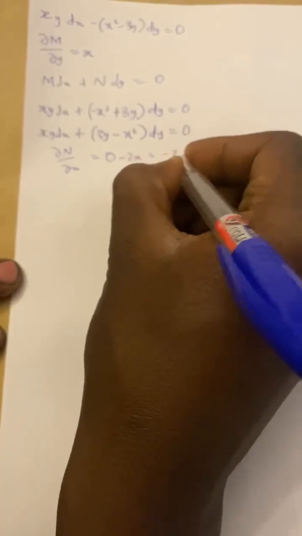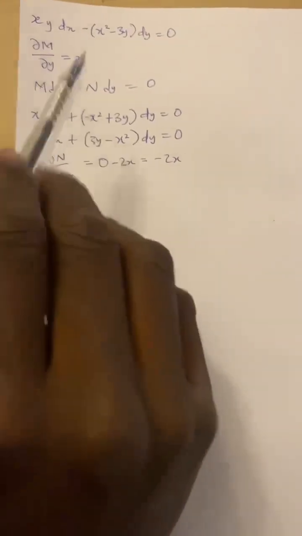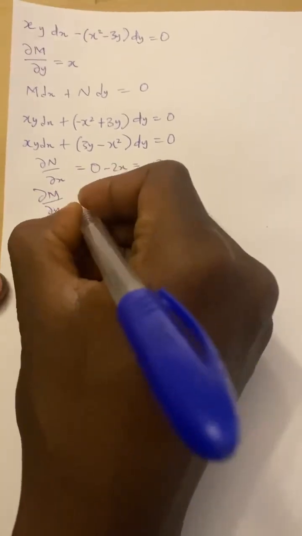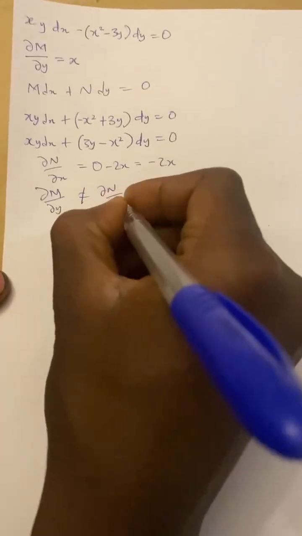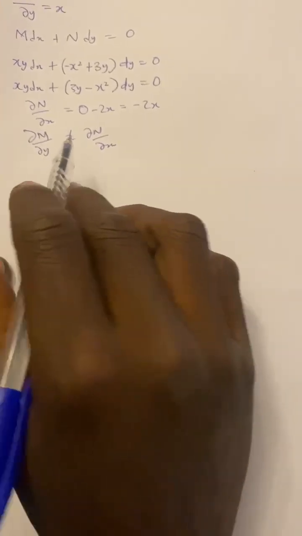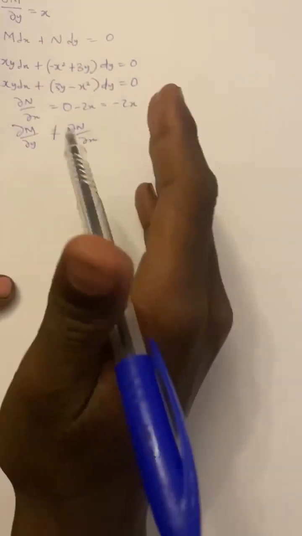So this will be minus 2x. As you notice now, del M over del y is not equal to del N over del x. And the equation is also not variable separable, and it is not Bernoulli.